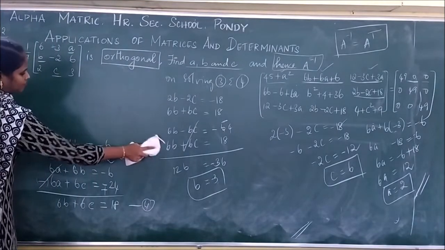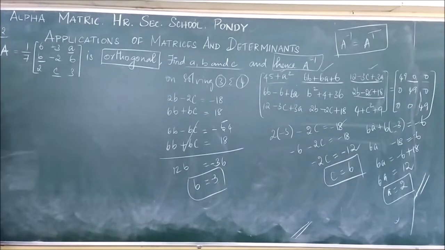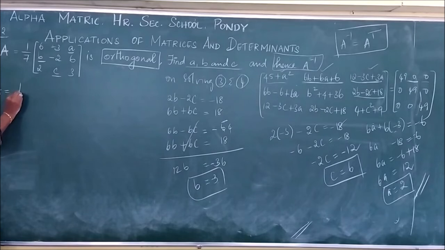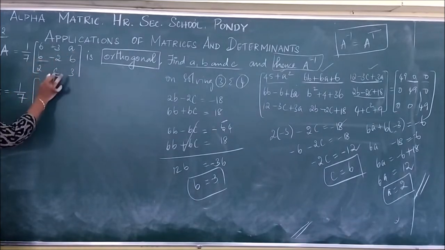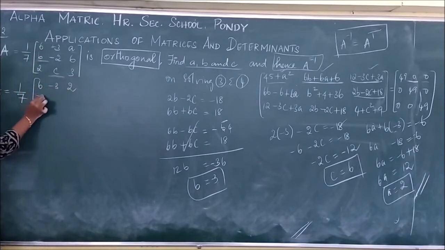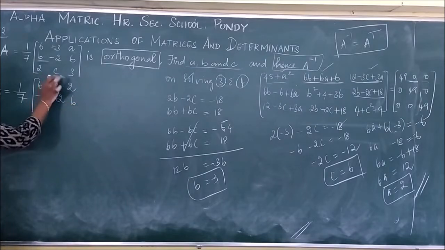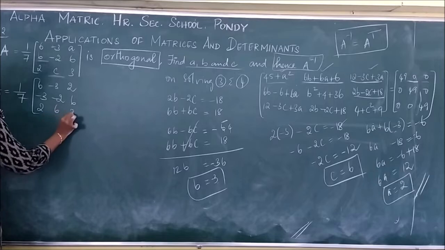So now I am going to substitute the values of a, b, c in the A matrix. What is our A here? It is 1 by 7, and we have found the values of a, b and c. That is 6, minus 3. What is our a? It is going to be 2. b is minus 3, minus 2, 6, 2, and c is going to be 6, 3.